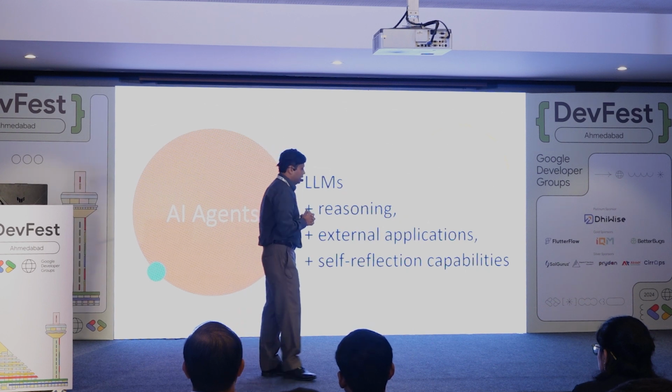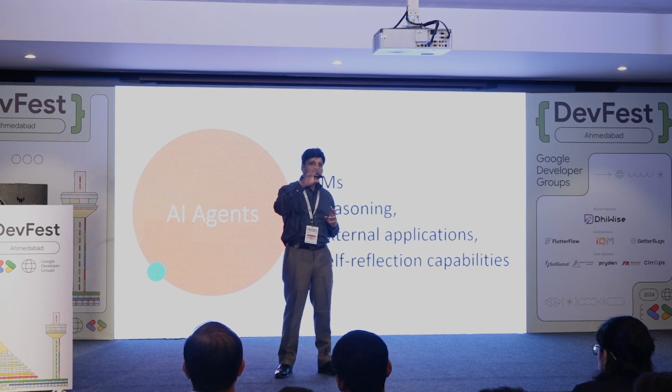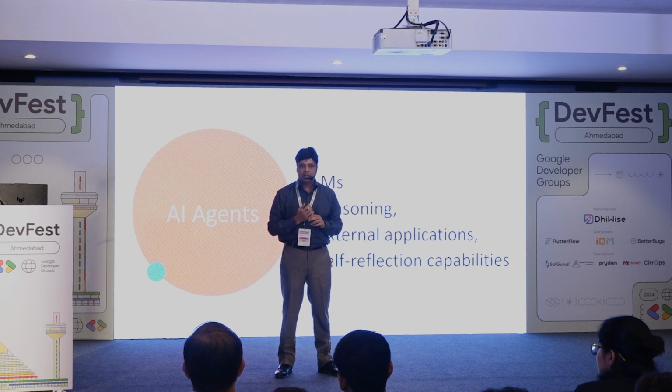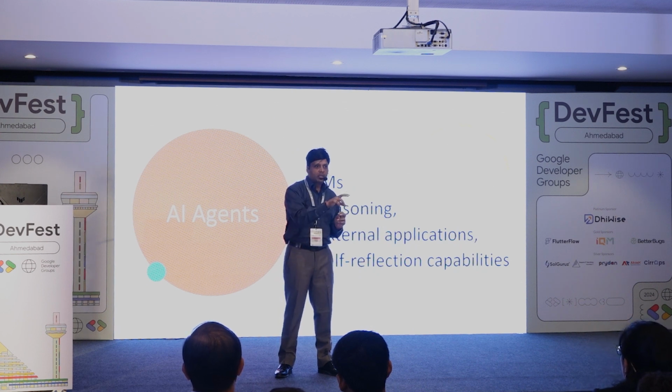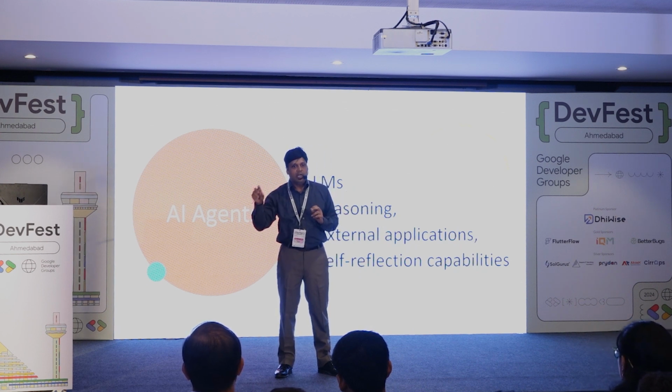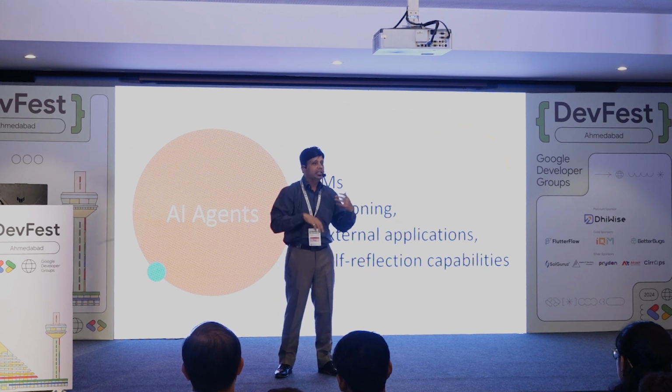To give you an example, let's say you have received an email and you want to draft a reply. ChatGPT can obviously draft the reply, right? But for that, what do you have to do? You have to copy paste your email. You have to write, write a reply to this email in a polite and professional tone. It will generate the reply. You have to copy paste again in your Gmail, and then you have to send.